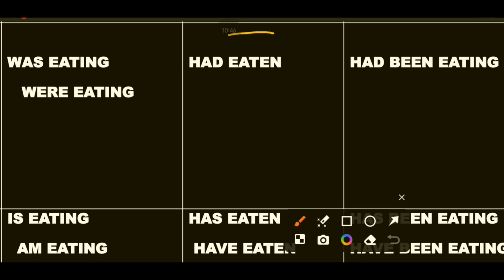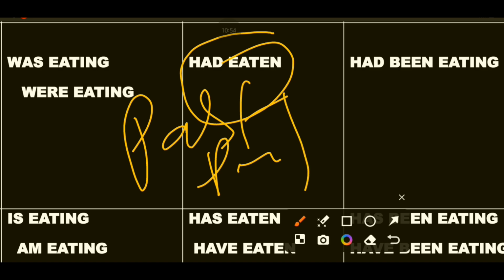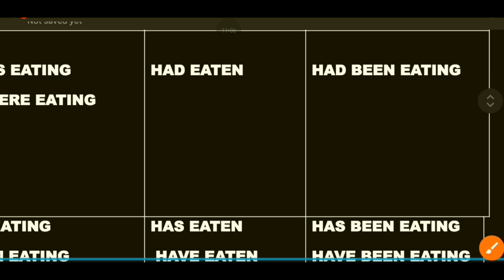Now this one, had eaten, falls under which category? This is past perfect. Had eaten means the process of eating was completed in the past. Now we go to this thing, had been eating.